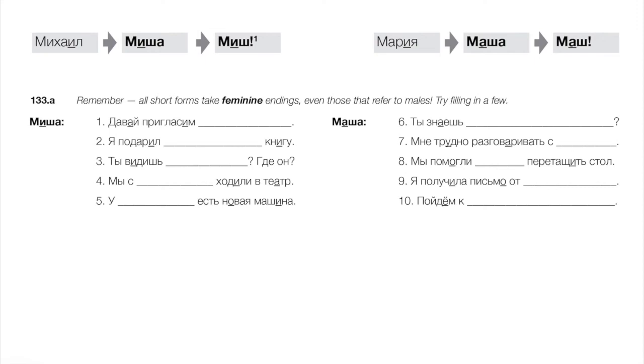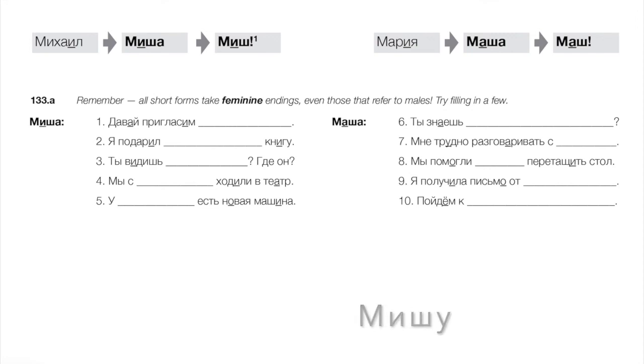So let's invite Misha. That would be Давай пригласим Мишу, right? Accusative. I gave Misha a book. Dative. That would be Я подарил Мише книгу. Three. Do you see Misha? Where is he? Ты видишь Мишу?